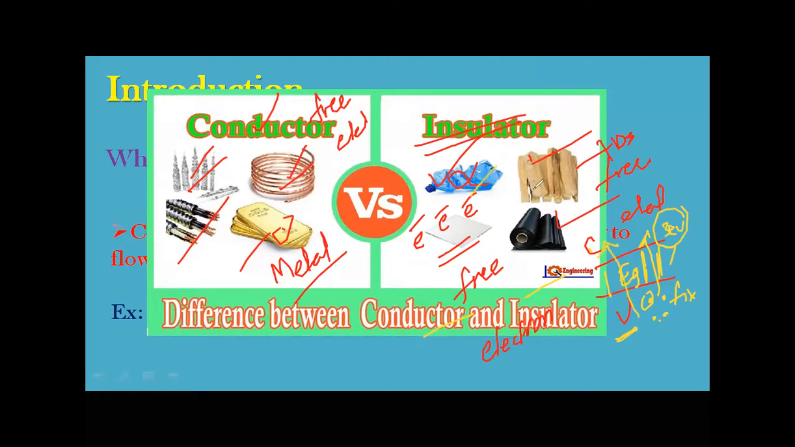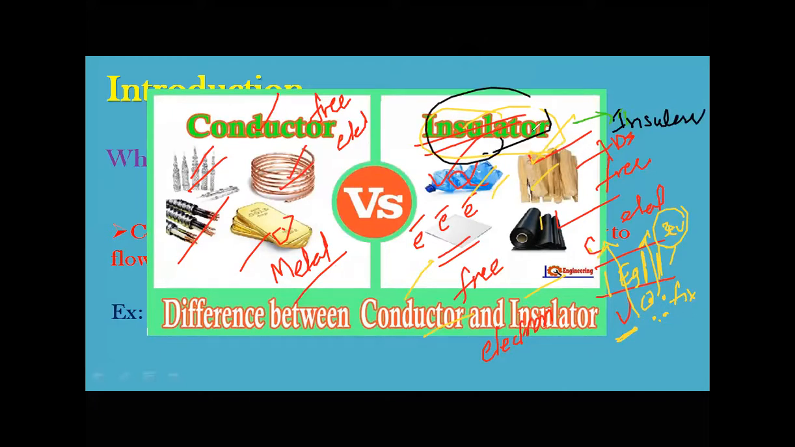In the case of polythene covers, polyesters, whatever the insulator, they don't conduct. So even if you apply temperature, even if you apply electricity, they don't conduct. The material which does not conduct is called an insulator. Is it clear? So what is the definition of the insulator? The material which does not conduct, which does not have free electrons.